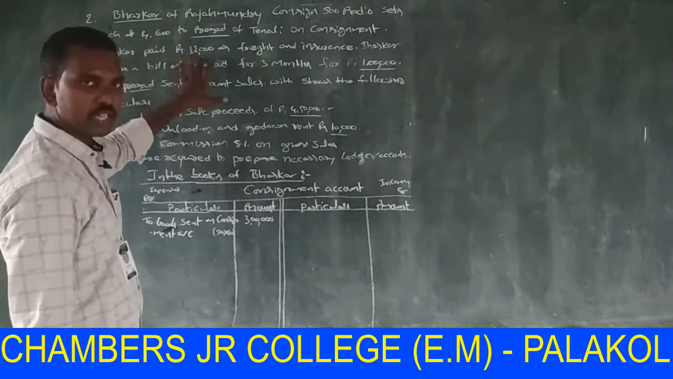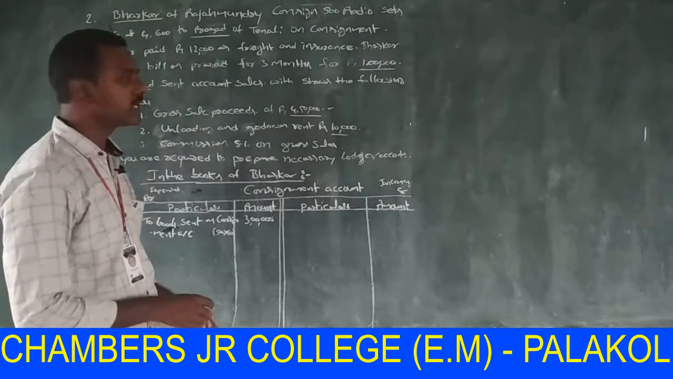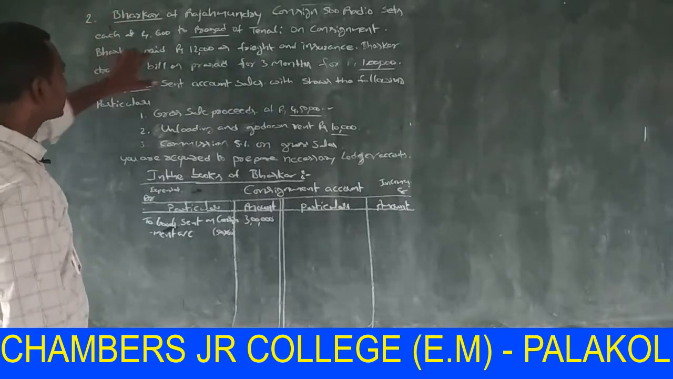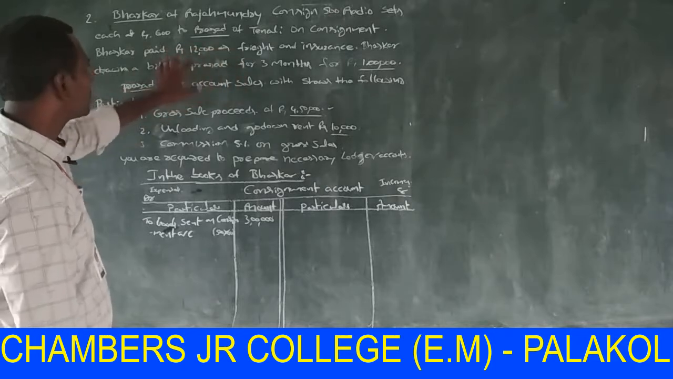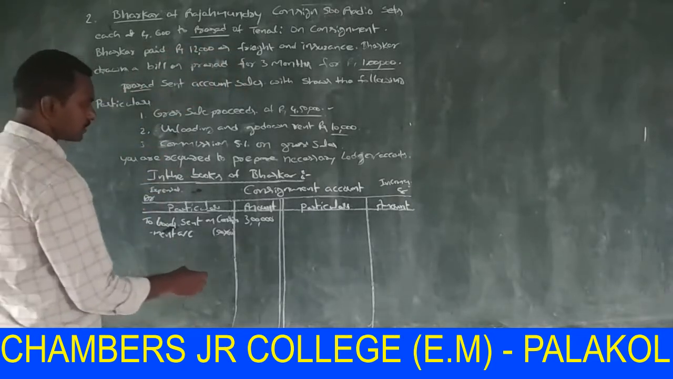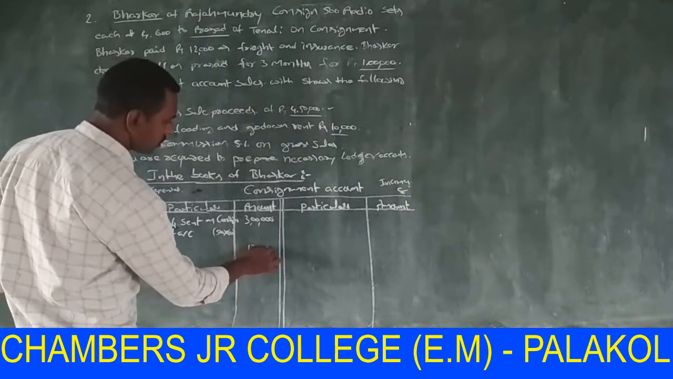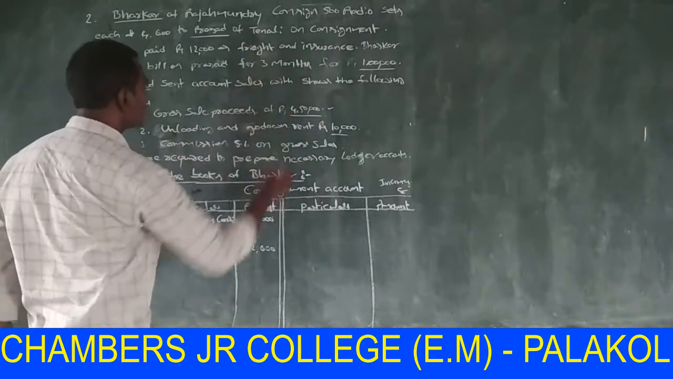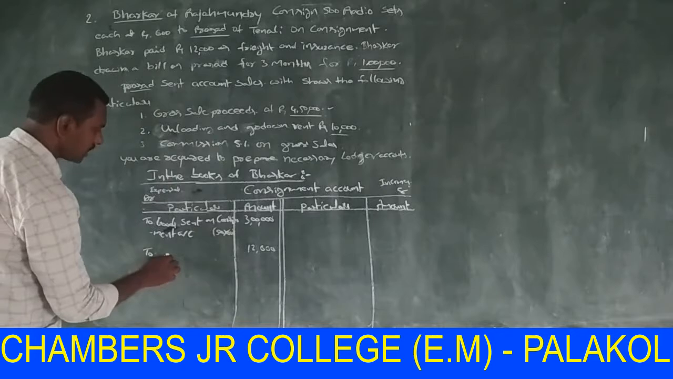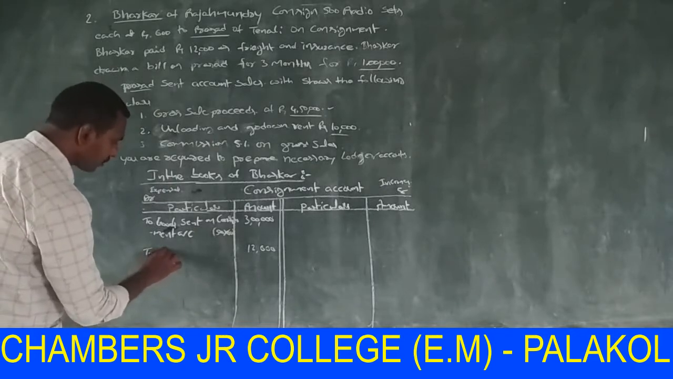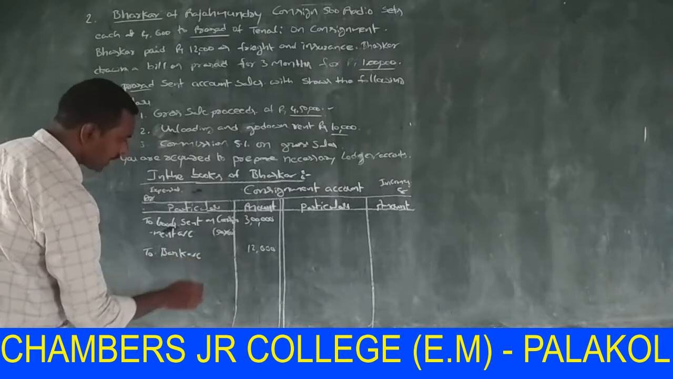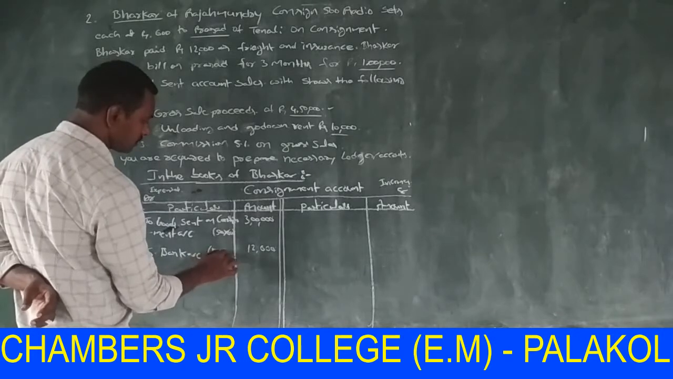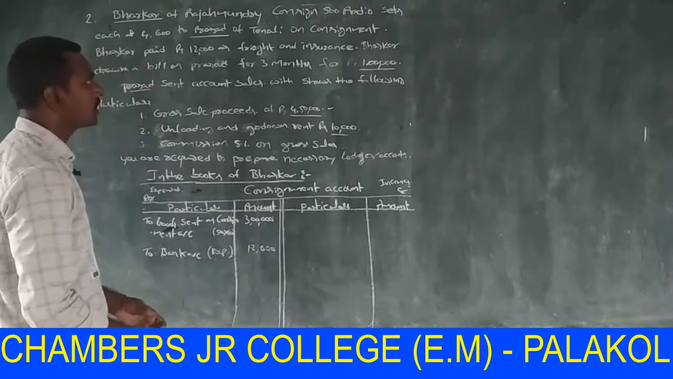Next, on consignment Bhaskar paid rupees 12,000 as freight and insurance. Here the consignor is Bhaskar. The consignor paid freight and insurance of rupees 12,000. This is also an expenditure, and all the expenses are debited in the consignment account. So freight and insurance is written as cash or bank account, in brackets expenditure 12,000.